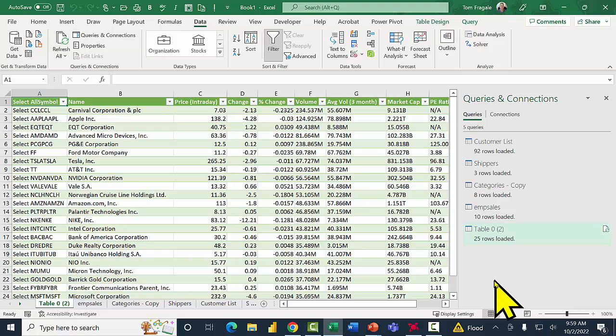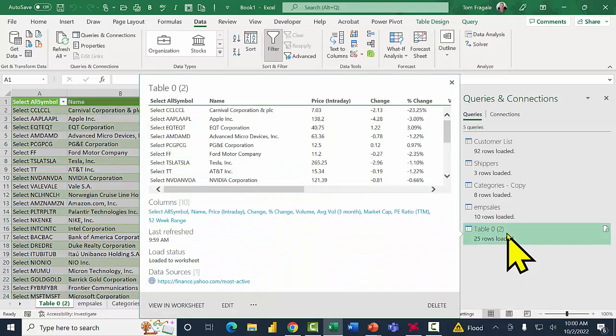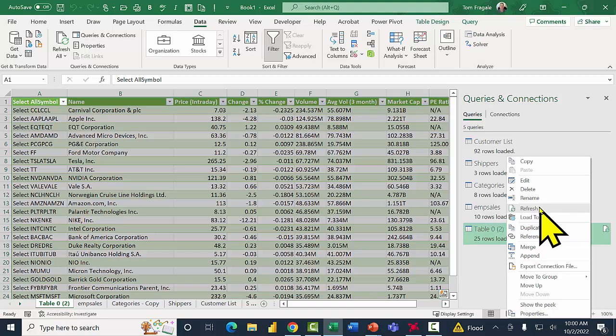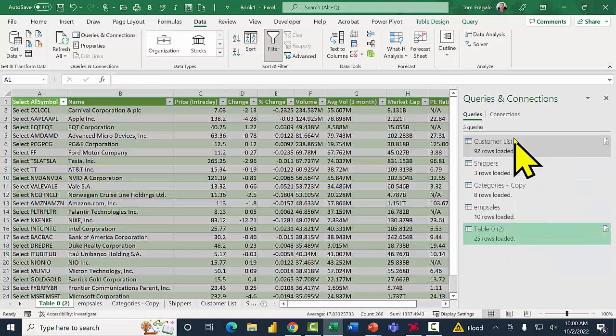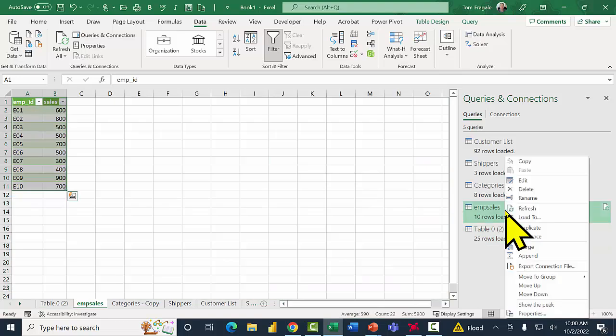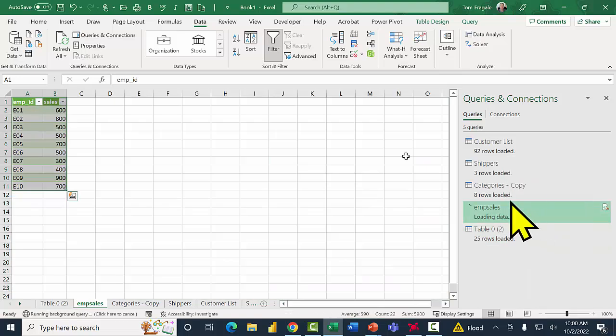Now, another thing that you can do is you can refresh that data. So you can do this individually. If I right click on that table over here, right click, and then pick on the word refresh, then if the data had changed in the meantime, then you can refresh that data. You can do that with each individual one. You can right click on any one of those and pick on the word refresh. So that's more of a manual refresh.